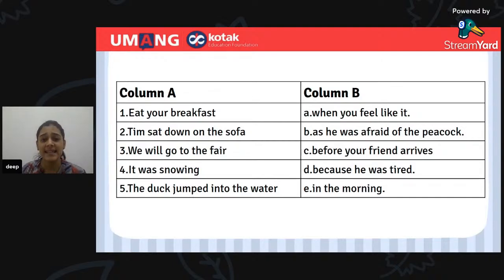I'll give you 10 seconds. Within that 10 seconds, you are going to finish the entire sentence. Look at the sentences carefully and complete it. Eat your breakfast. Tim sat down on the sofa. We will go to the fair. It was snowing. The duck jumped into the water. Column A is the sentences, and simultaneously in column B. I want your answers in the chat box. Eat your breakfast. What is the correct sentence to finish it?